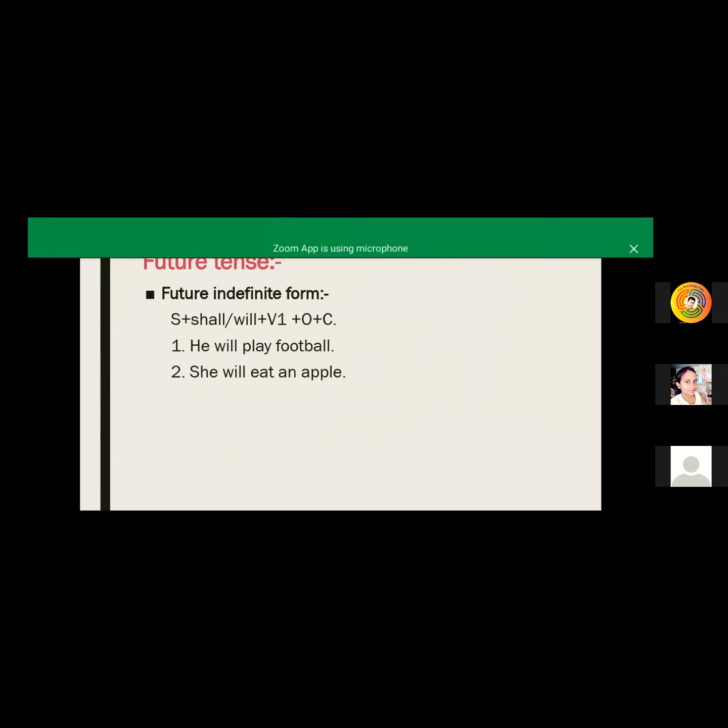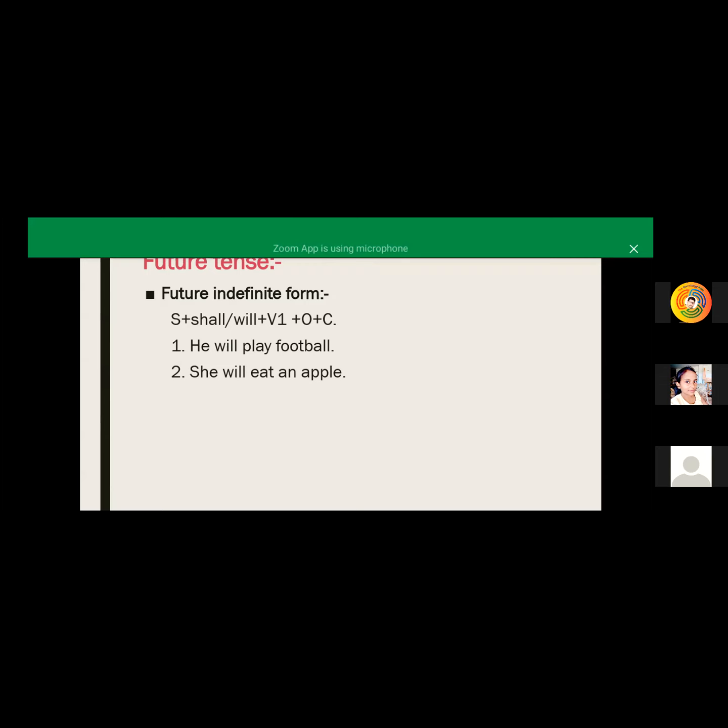So in the before two days session, we were studying about the present tense, past tense, and now we are going to learn about the future tense. What are the future tense, what are their types, and where it is used. So here we are starting our future tense with the future indefinite form. Future tense is divided into four types, that is future indefinite form, future continuous tense, future perfect tense, and future perfect continuous tense.